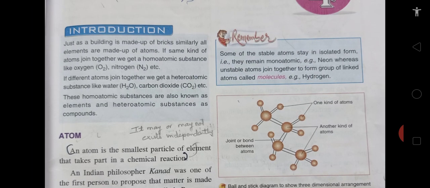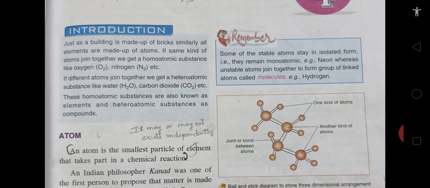So children, some of the stable atoms stay in isolated form, that is, they remain monoatomic. For example, the atoms of neon, helium, argon are stable and they don't join to anyone else. Whereas the other unstable atoms join together to form groups of linked atoms called molecules.